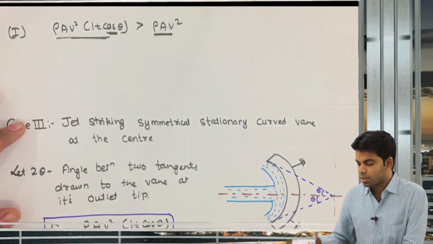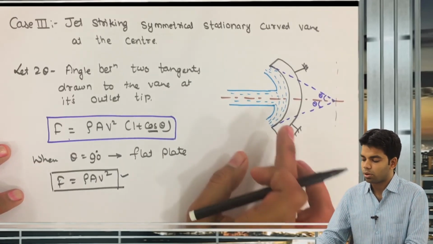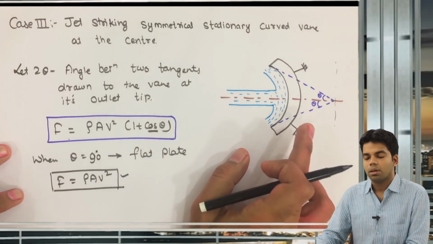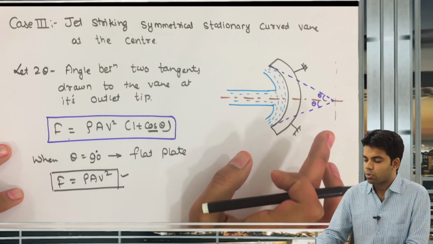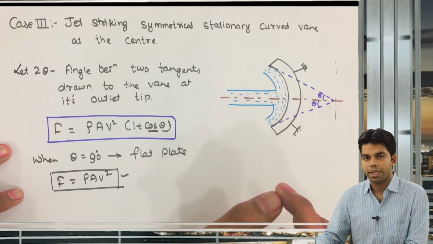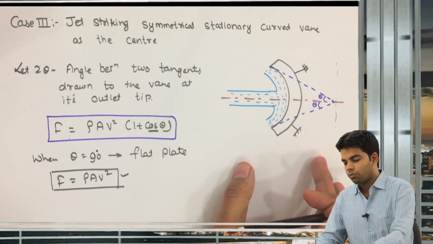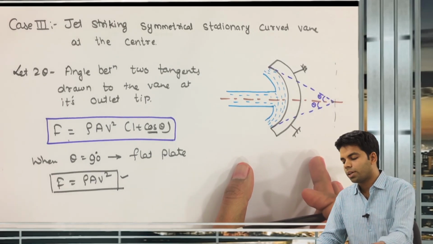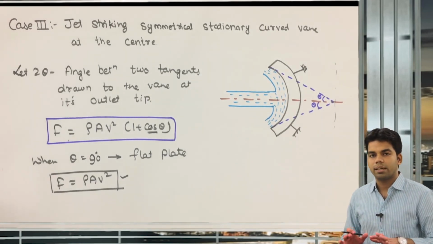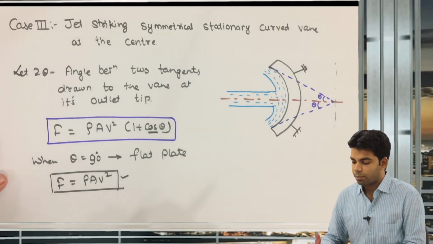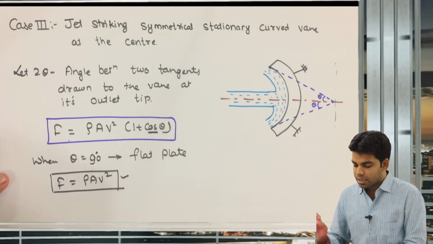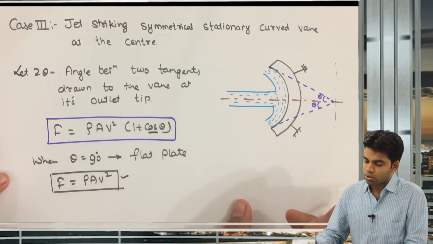Now what does this mean? This means that the force acting on the curved vane will always be greater than the force acting on the flat plate. Very important conclusion. The force acting on the curved vane is always greater than that of the force acting on the flat plate. First thing. Second thing, when theta is equal to 0 degrees.